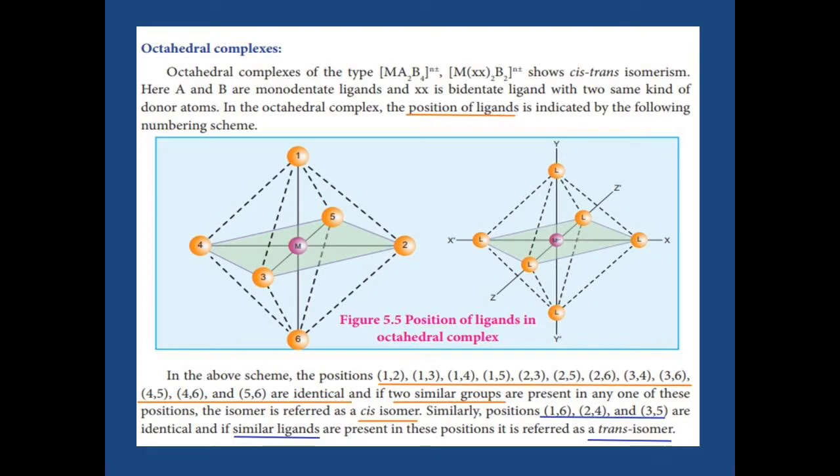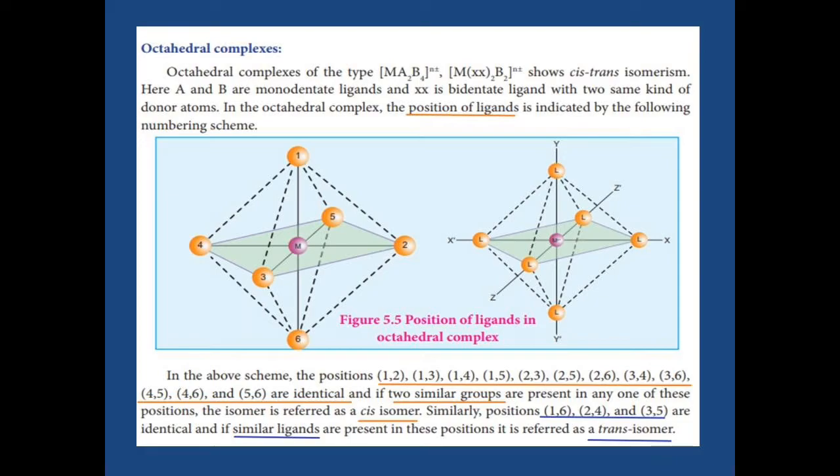Before going into the isomerism that arises from octahedral complexes, what isomerism arises? Cis-trans isomerism. We have to know the positions of the ligands. First of all, in these octahedral complexes, the numbering is given and the numbers should not be changed. Position 1 is present at one apex, the 6th position is present at the other apex, and 2, 3, 4, 5 are in the middle square. Here, first of all, we have to learn the trans positions.